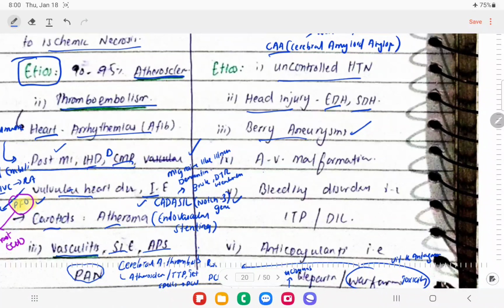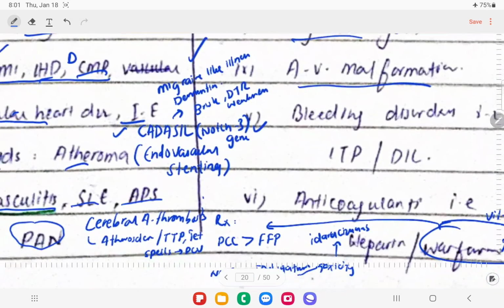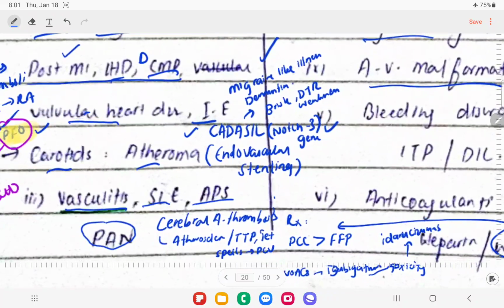If the patient has AV malformation, or is taking drugs like warfarin, vitamin K antagonist toxicity can also lead to severe hemorrhage. What we can do in those patients is give prothrombin complex concentrate.